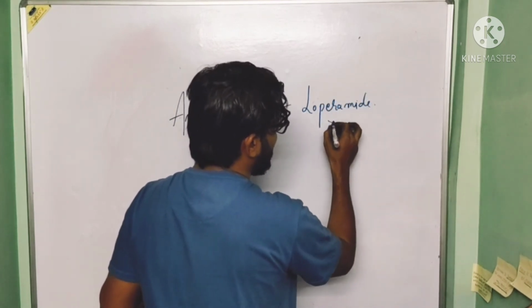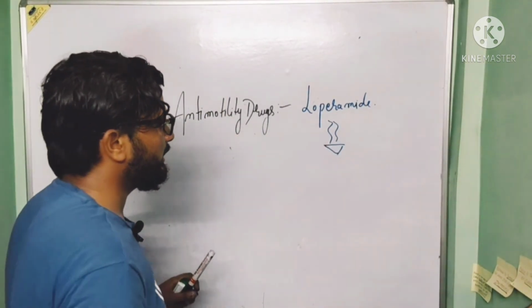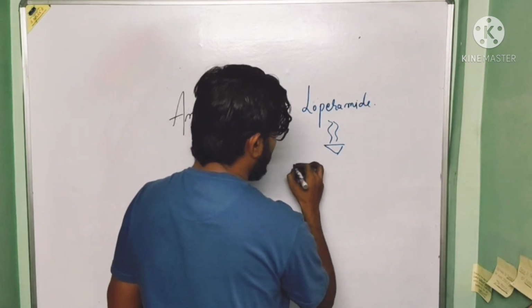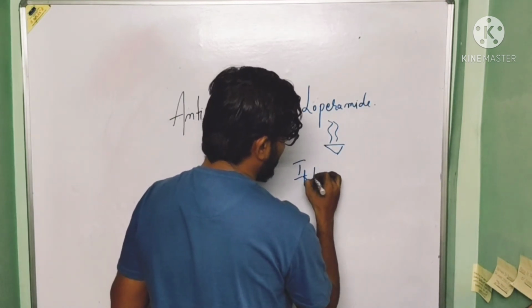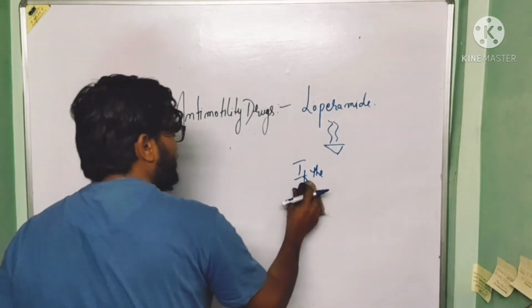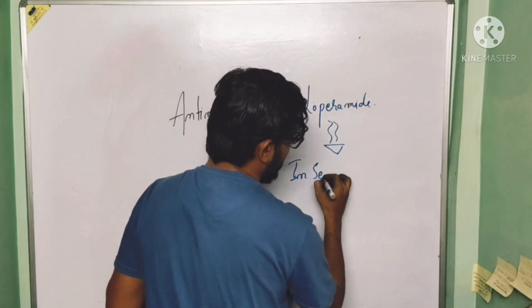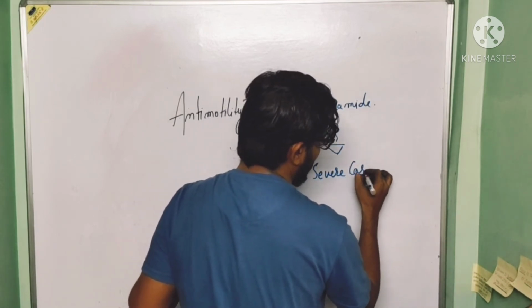And when the patient is suffering from severe attack of traveler's diarrhea, or we can say that in case of severe cases, what happens?